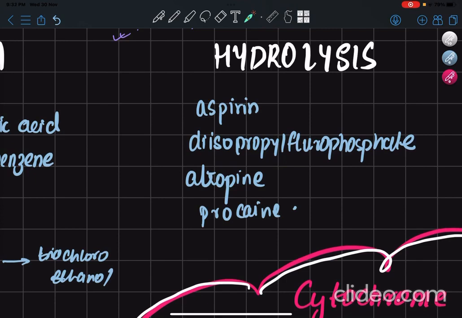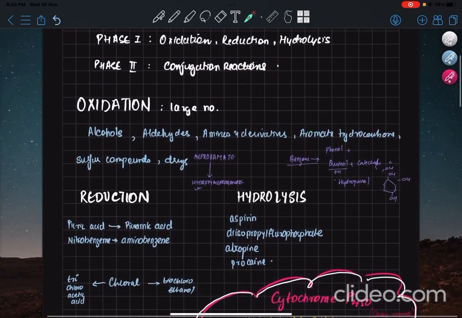So basically the fluoro is going away, right? So dialkyl phosphate is being left out. Atropine on hydrolysis will give tropic acid and tropine. Procaine will give para-aminobenzoic acid and diethylaminoethanol. All this is only memory based, so you can do it on your own. So that is about phase 1.